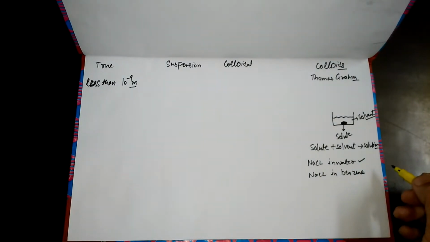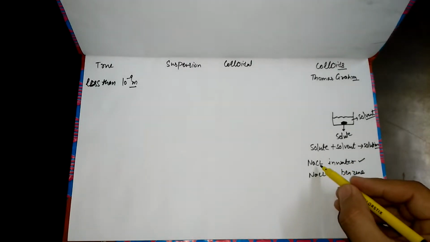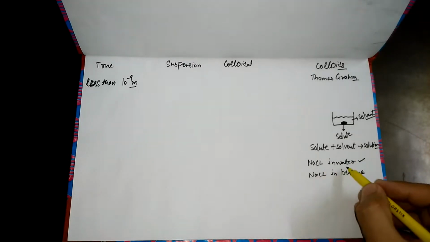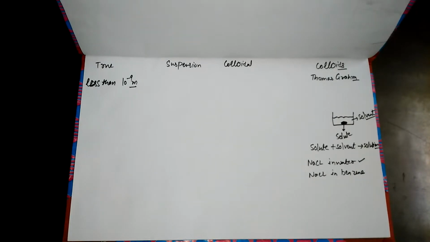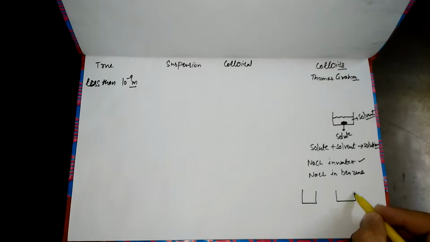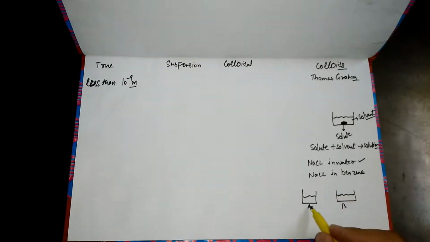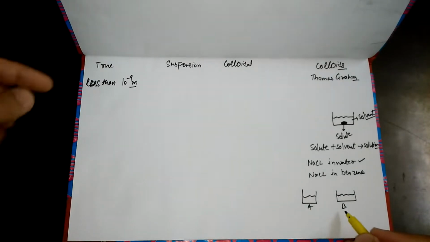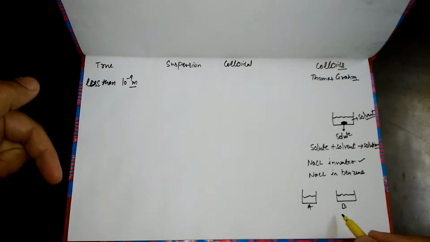Remember one thing, we cannot separate the NaCl from water with the help of filter paper. This is the characteristic, the identity. If the teacher places two beakers in front of us, beaker A and beaker B, both having solute and solvent, both are solutions. If the teacher asks which one is a true solution and which one is a colloidal solution, how can you identify? You can identify from the following characteristics.